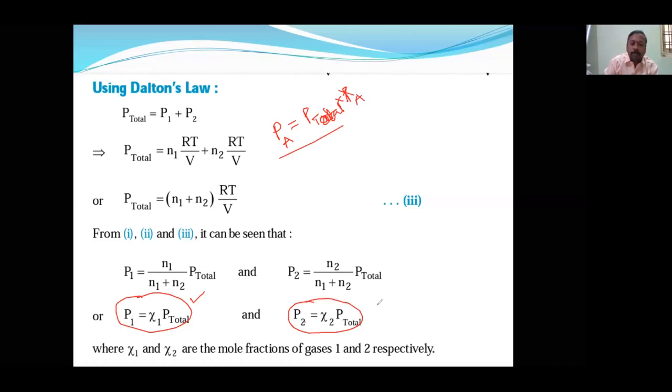So if I summarize both of them, P total is equal to P1 plus P2. In place of P1, I can write X1 into P total, plus X2 into P total. This is how we will find P1 and P2. Understood? So this is the mathematical form of Dalton's law. Another form is also there, called aqueous tension. The next form is aqueous tension.